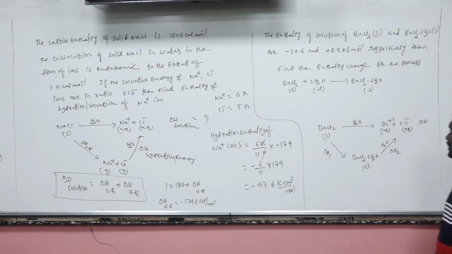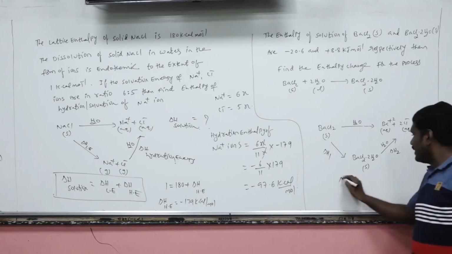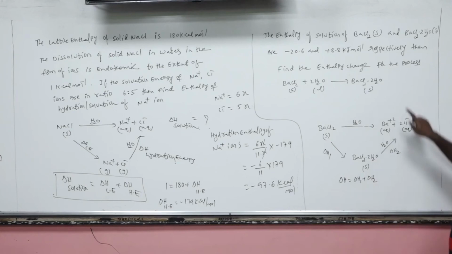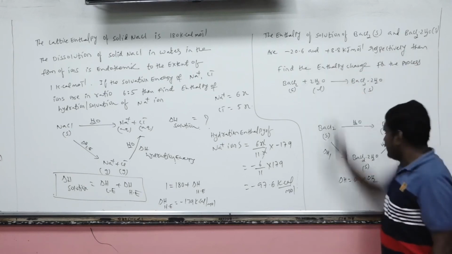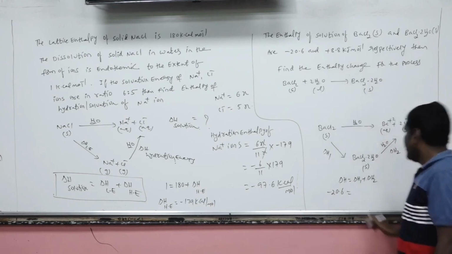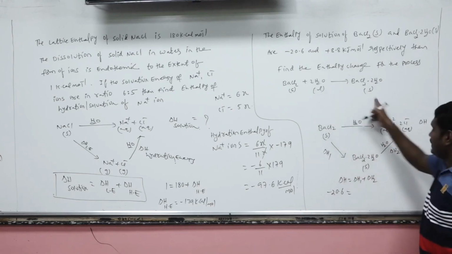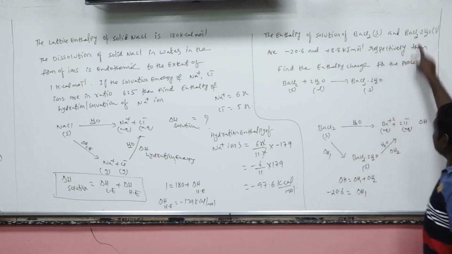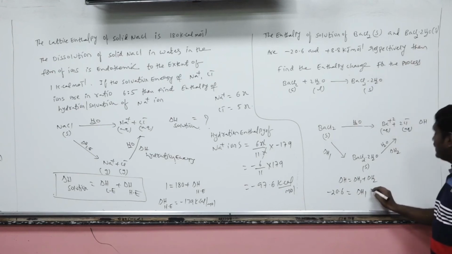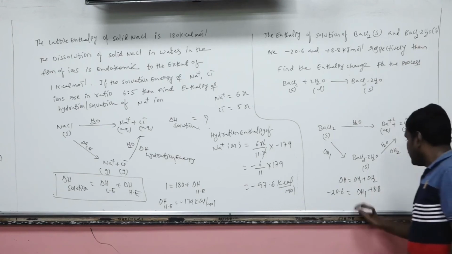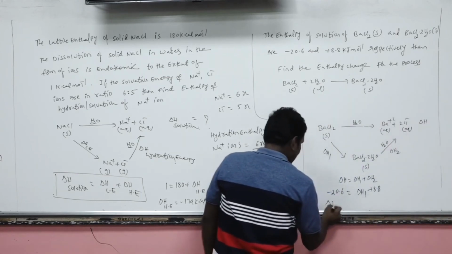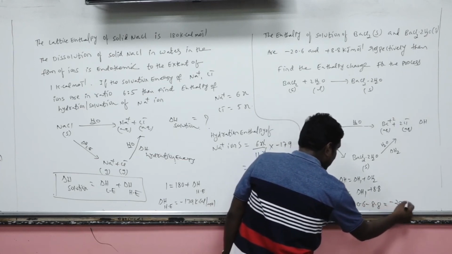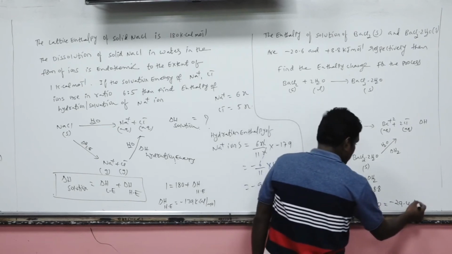Now according to Hess law, delta H is equal to what? Delta H1 plus delta H2. Now what is the enthalpy of solution of barium chloride given to you? Minus 20.6. Delta H1 is to be found out. What is the delta H2 given to you? That is the enthalpy of solution of hydrated BaCl2. It will be given to you as how much? Plus 8.8. So delta H1 is equal to minus 20.6 minus 8.8. This is equal to minus 29.4 kilojoule per